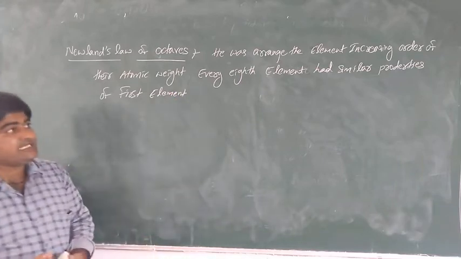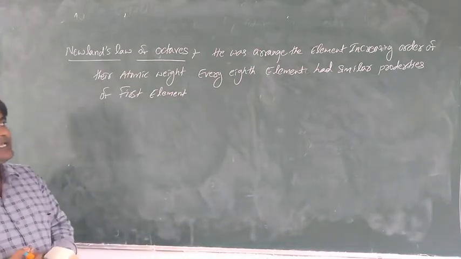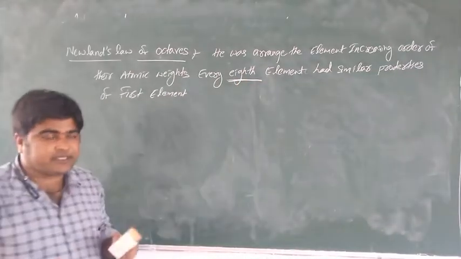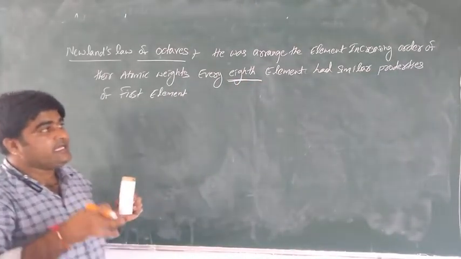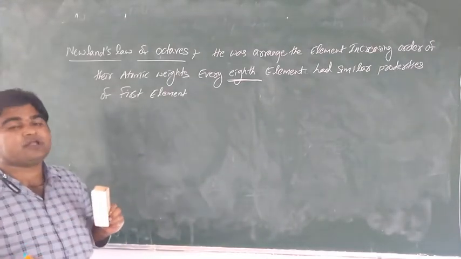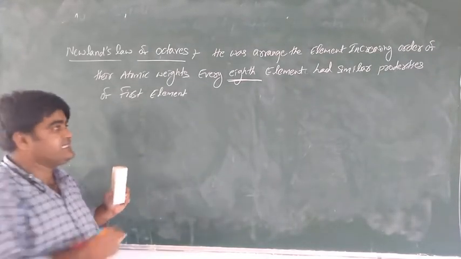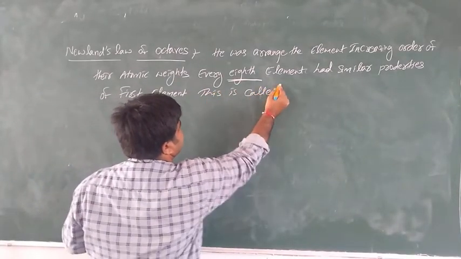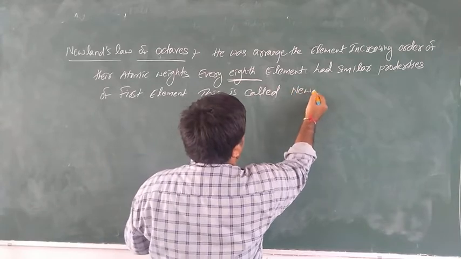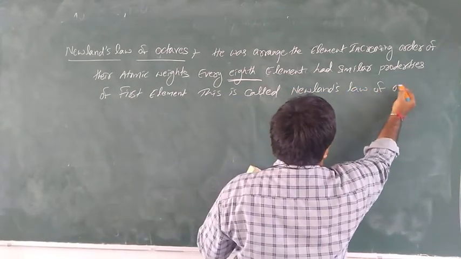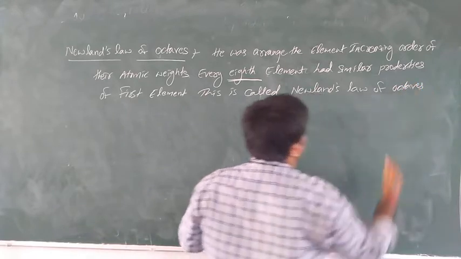So he arranged the elements in increasing order of their atomic weights. Every 8th element had similar properties to the first element. This is called Newland's law of octaves.